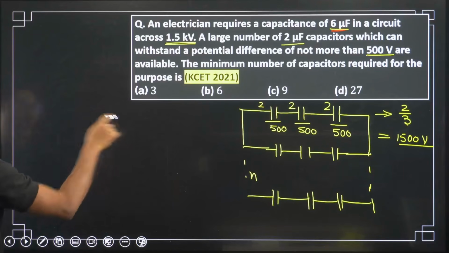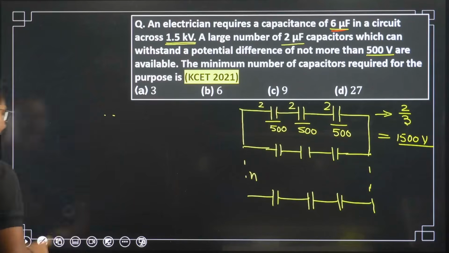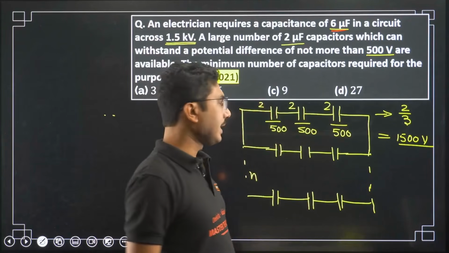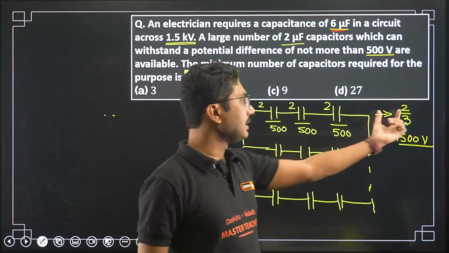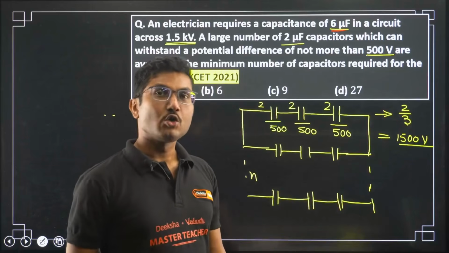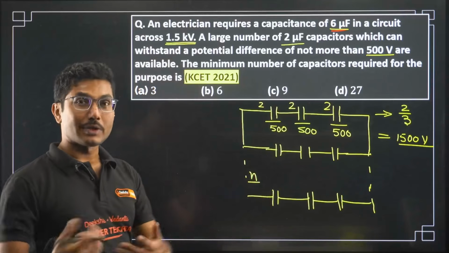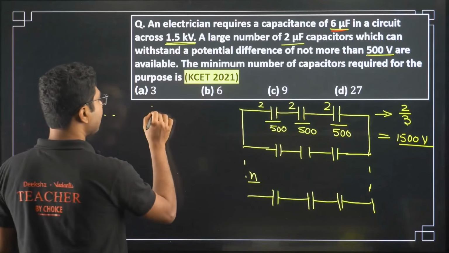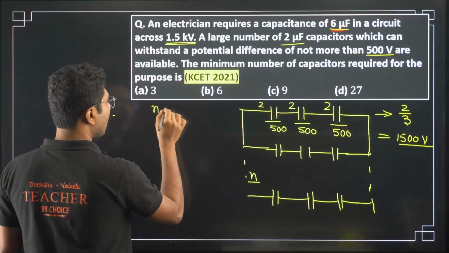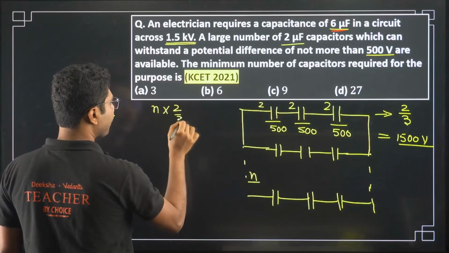Now here we have the same capacitance connected in parallel. Each of them has capacitance 2 by 3 and n of them are connected. So what is the total capacitance? The total capacitance will be n into 2 by 3.